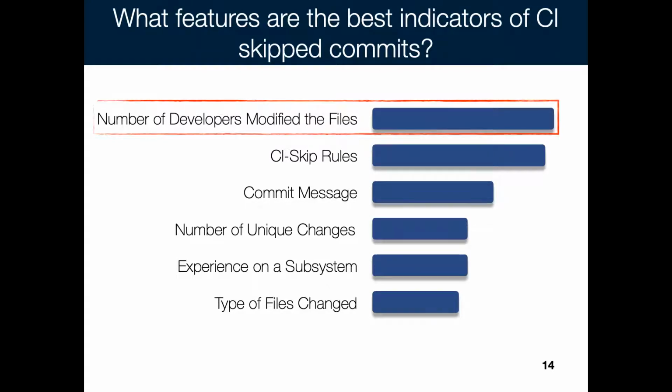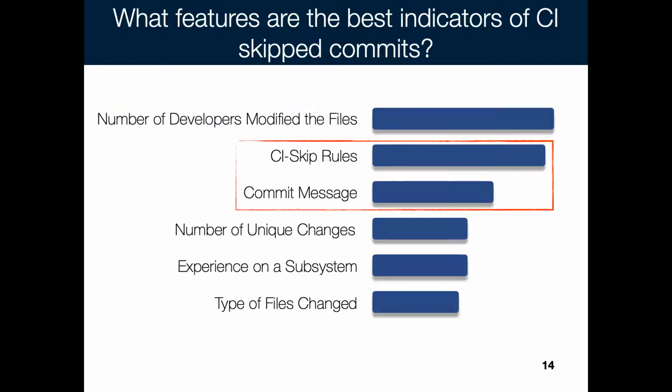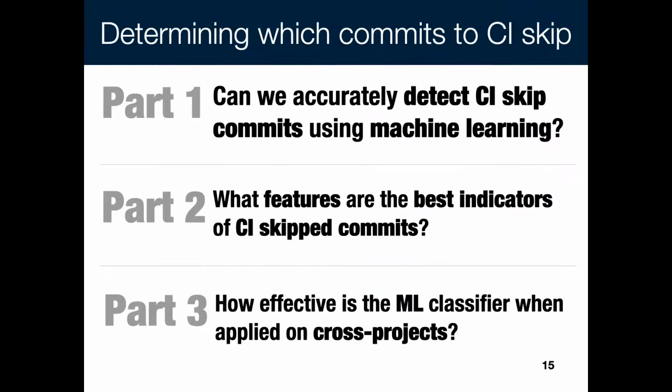When we investigated, we found this is because in some projects, there is one developer who is responsible for updating the README file, for example, and any change to the README file is considered a CI skip commit. We also see that the CI skip rules and the textual feature provide a good indication of CI skip commits.